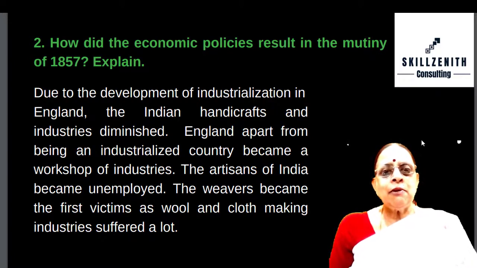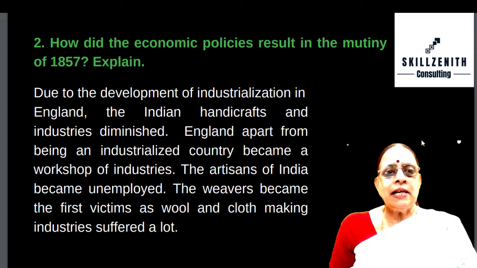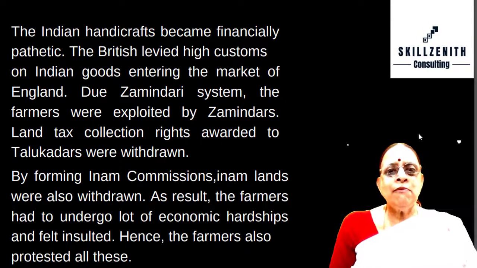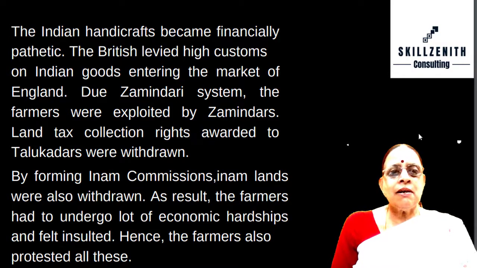Explain. Due to the development of industrialization in England, the Indian handicrafts and industries diminished. England, apart from being an industrialized country, became a workshop of industries. The artisans of India became unemployed. The weavers became the first victims as wool and cloth making industries suffered a lot. The Indian handicrafts became financially pathetic. The British levied high customs on Indian goods entering the market of England.